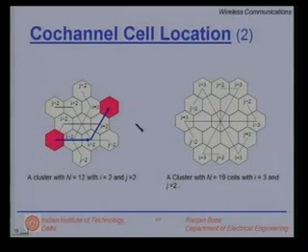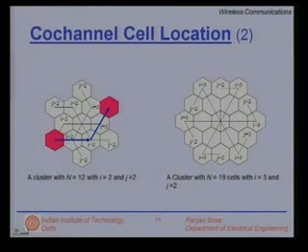Yeah, question? N is equal to 12 is the number of cells inside the cluster, and n is equal to 12 has been found by using integer values i is equal to 2 and j is equal to 2 in the formula. And this whole thing is a cluster. Yes, there are 13 things, yes, because the 13th cell is a reused cell. Fine? Because in the cluster I cannot repeat.